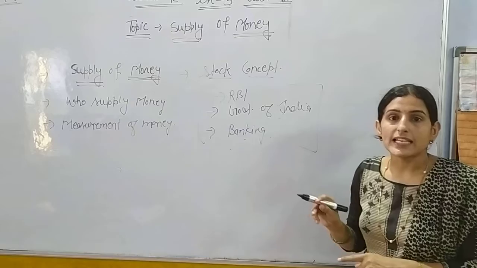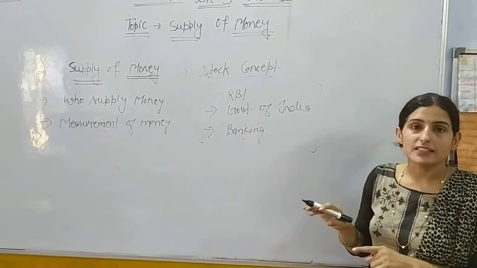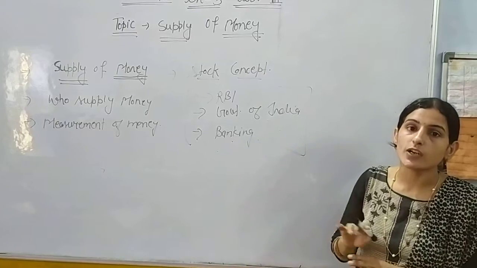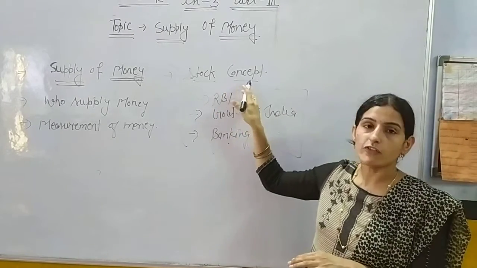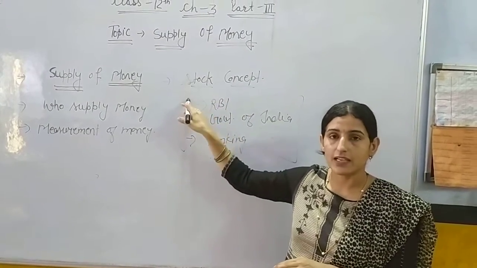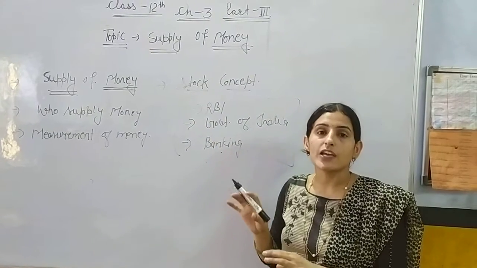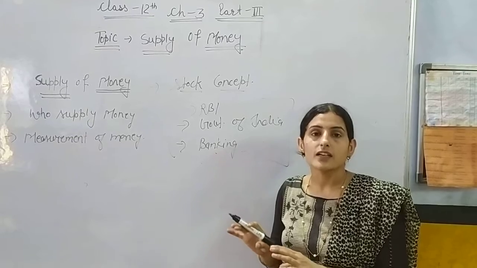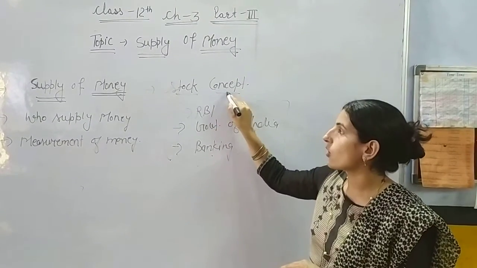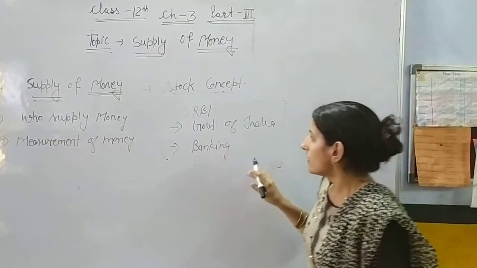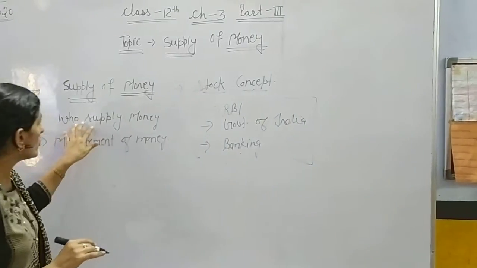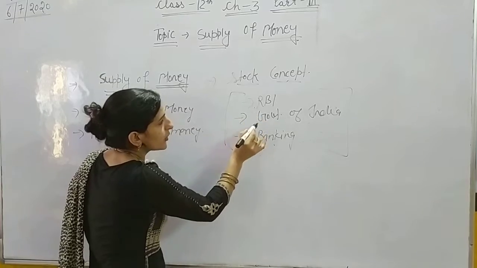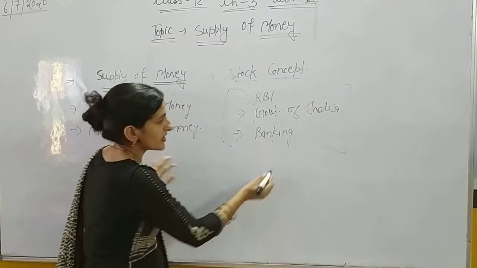So the money supplied by the authority of Government of India, RBI and banking is not included in the stock of money or money supply, because the supplier of money is not considered as money stock. Now we come to who supplies money. As we already told, the RBI, Government of India, and banking, meaning commercial banks.